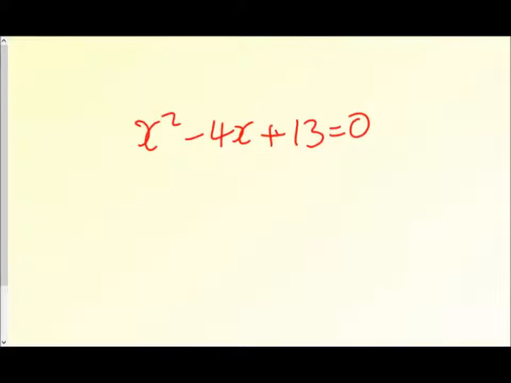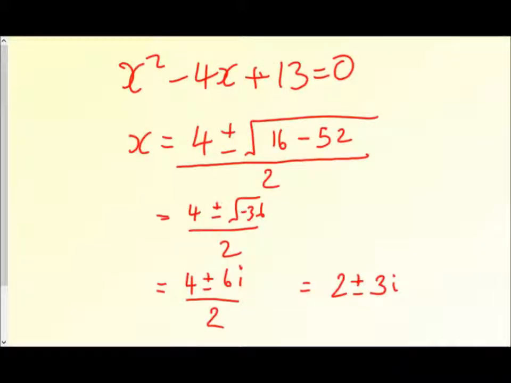Okay, what about this one? So try and solve this quadratic equation, and pause the video and I'll put the answer on in a second. Welcome back. So you might have got the answer, 4 plus or minus 6i all over 2 by using the quadratic formula. And straight away I'm wanting to do some manipulations with that, and I'm making some assumptions that the calculations I can do with real numbers I can do with imaginary numbers as well. I've divided these coefficients through by 2, and that's absolutely fine. So there's two possible roots to that, 2 plus 3i and 2 minus 3i.